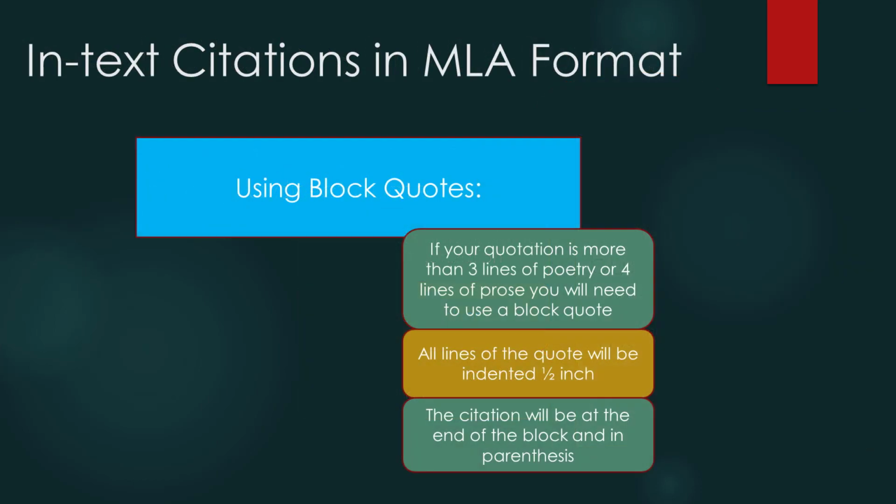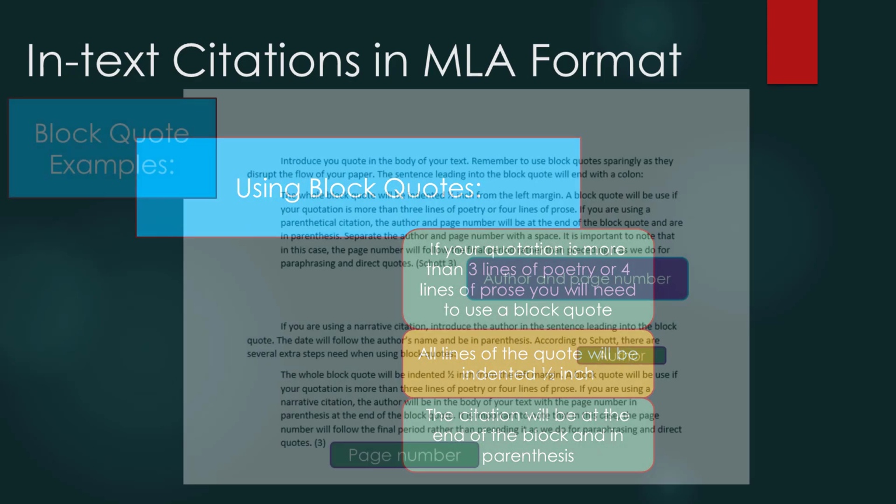So now if you have a quote that is more than 3 lines of poetry or 4 lines of prose, you will need to use a block quote. All the lines of the quote will be indented 1/2 inch from the left margin, and the citation will be at the end of the block and in parentheses.